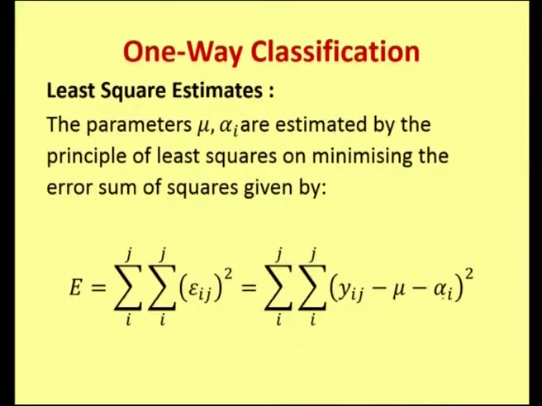And now we will find the least square estimates for the mean mu and the parameter alpha i, and these two are estimated by the principle of method of least squares by minimizing the error sum of squares given by E, which is nothing but double summation of epsilon ij the whole square, that is obtained from the model defined earlier.